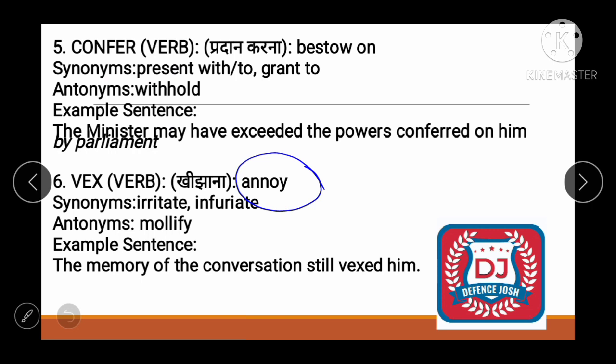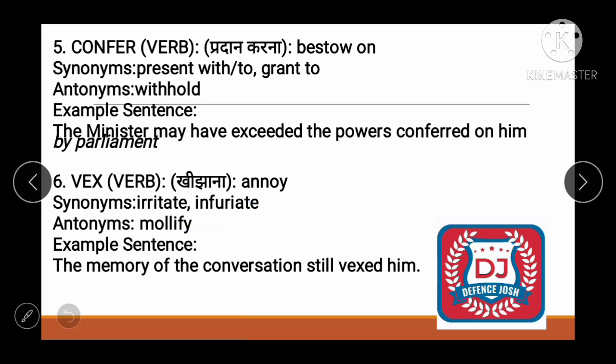Irritate we can understand easily as the same as annoy, but what is infuriate? Infuriate means making someone extremely angry and impatient. If you make someone very angry and it converts into impatience, we use the word infuriate. Right. Then what would be the opposite?